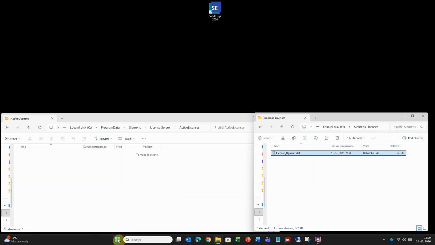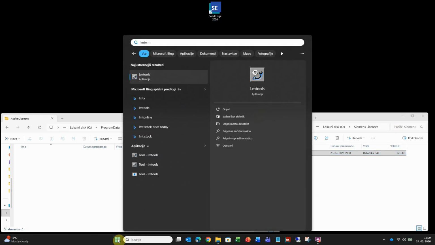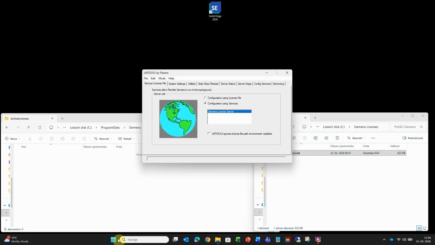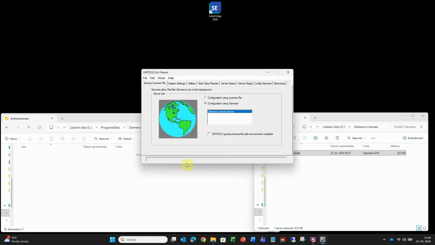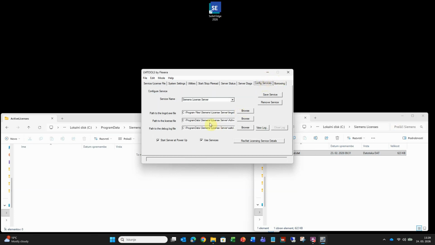Click the Windows Start button and type LM Tools. When the LM Tools app appears in the menu, press Enter. In the LM Tools dialog box, click the Config Services menu.